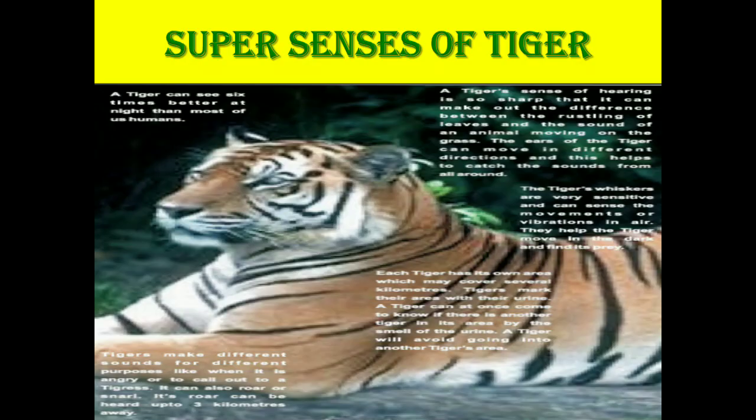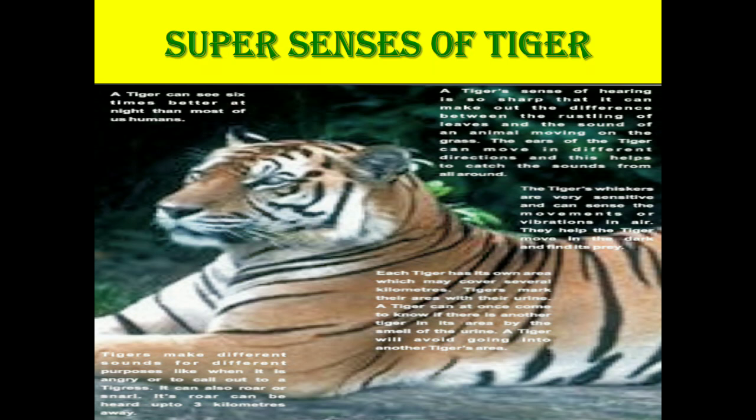Now, we have already discussed tigers. They have more than one super sense, yet they are in danger. First of all, we will list all the super senses which tigers have. The first is the super sense of sight. Tigers can see 6 times better than us. They can see very far away, and even at night when it is very dark, they can see very clearly.